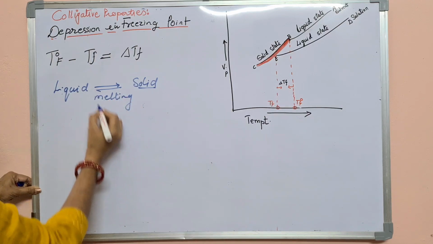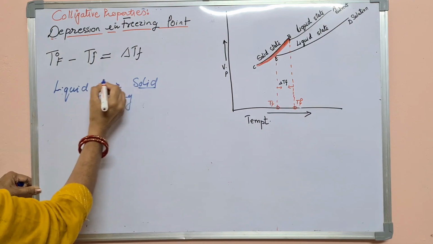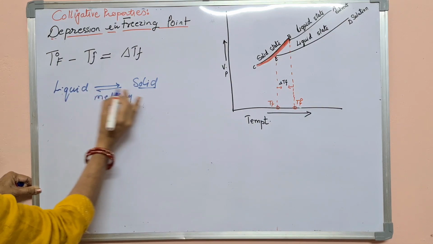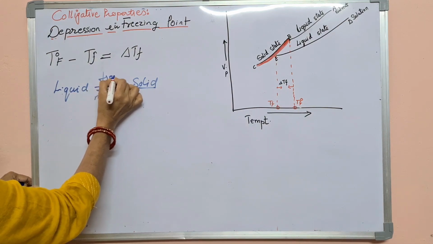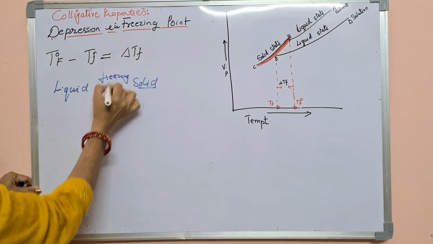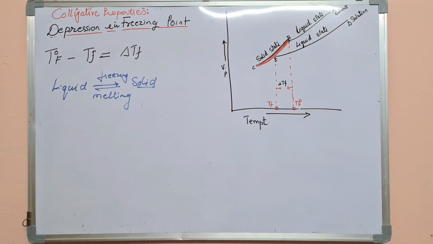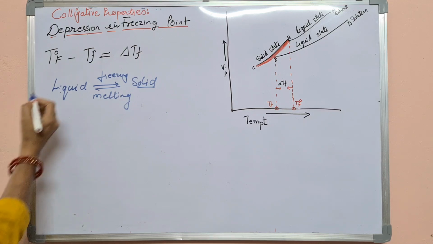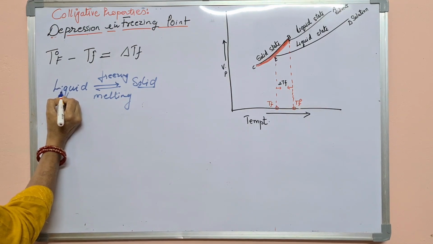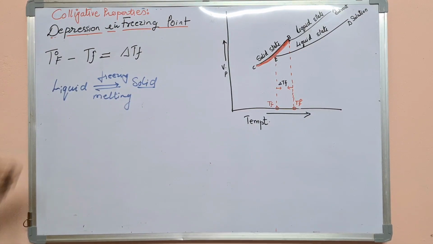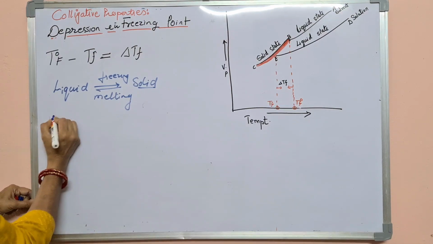The conversion of liquid into solid is called freezing. For both processes the temperature is the same. At the same temperature liquid is converted into solid, that is freezing, and solid is converted into liquid, that is called melting. Fine. So the temperature is the same. So what happens actually at this freezing point or melting point?